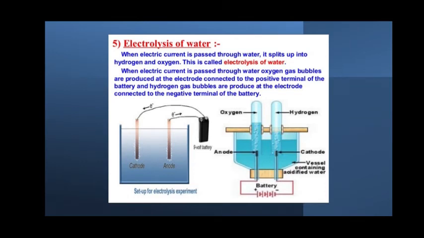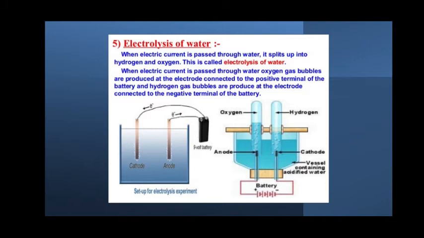So that is one. And the next one is electrolysis, the same chemical effect of electric current. We have another concept called electrolysis. Electro means passing electricity, lysis means breaking down. Electrolysis of water means we are breaking down the water. You are aware that water is made up of H2O, that is two atoms of hydrogen and one atom of oxygen. So splitting up these atoms using electricity is called electrolysis of water.